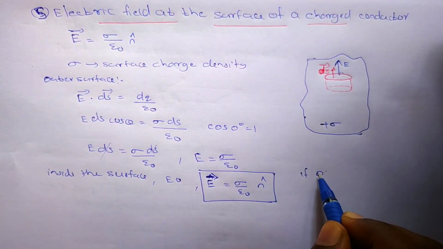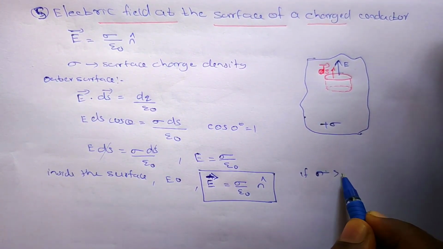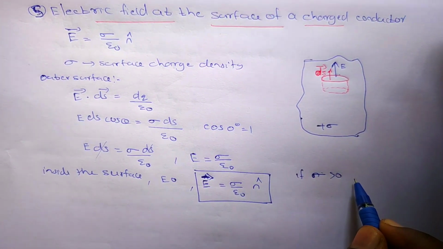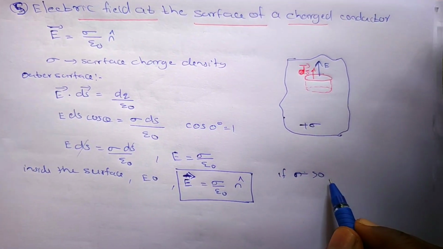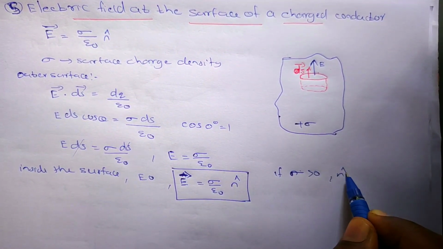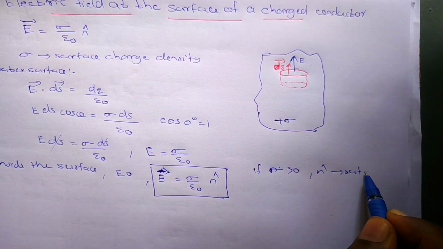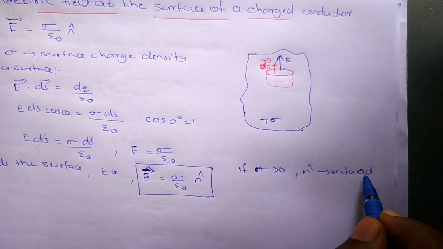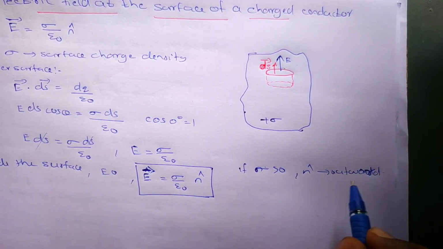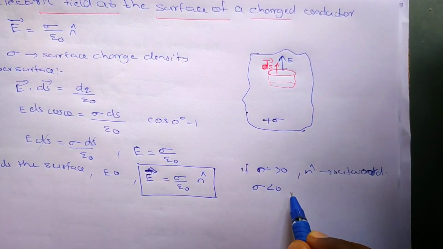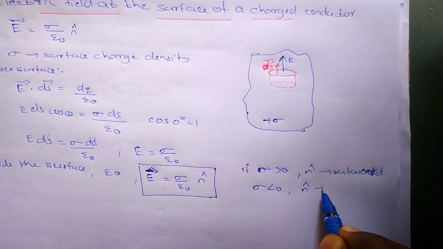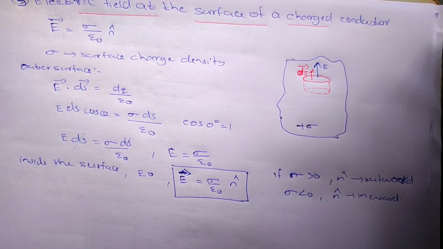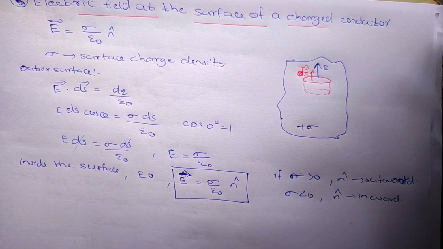If sigma is greater than 0, that means for positive charges, n cap is perpendicularly outward. If sigma is less than 0, n cap is inward, that is perpendicularly inwards. Clear?